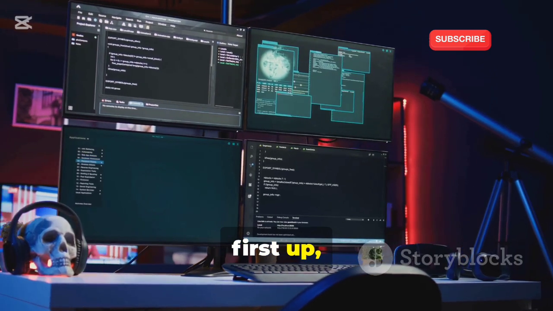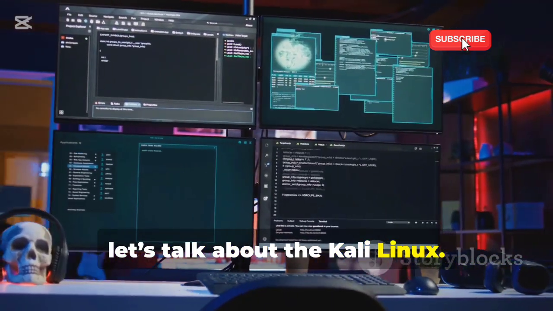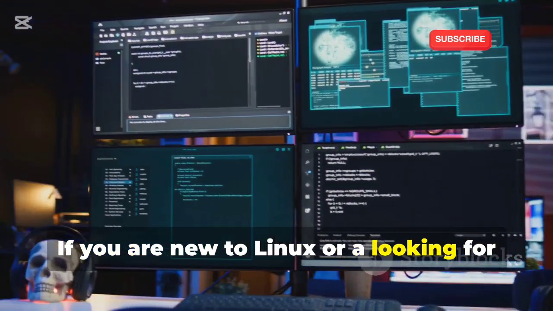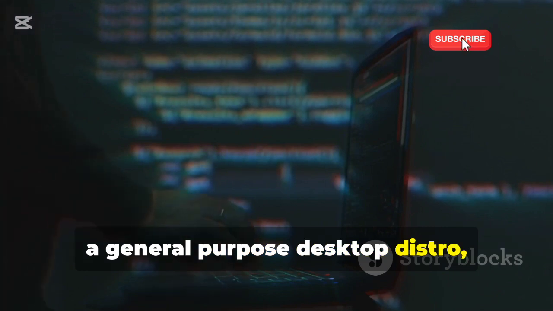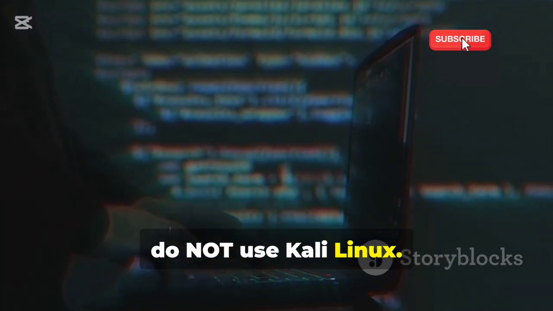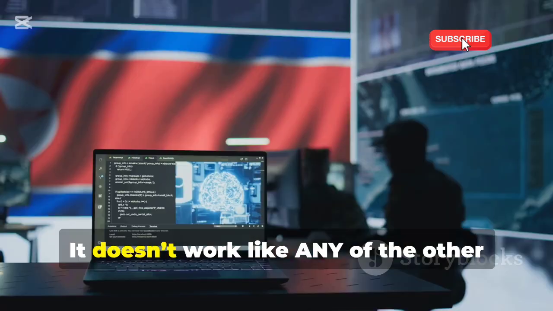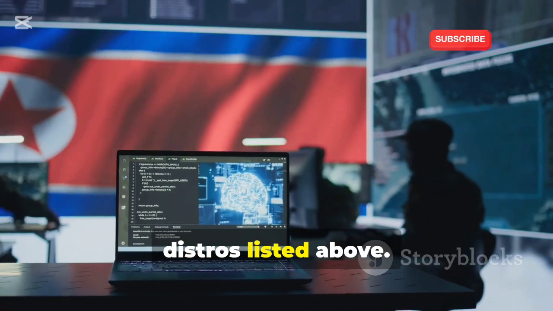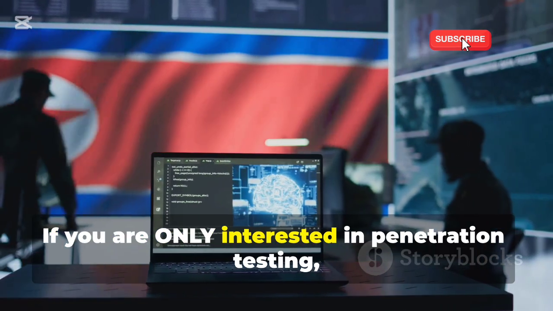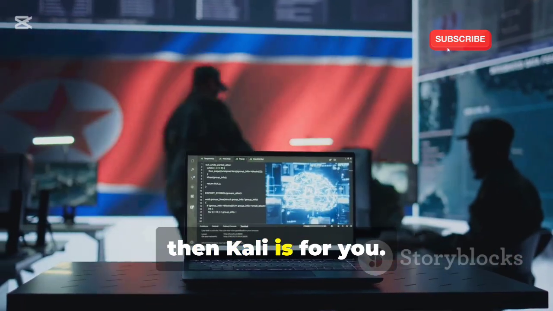Alright, first up, let's talk about Kali Linux. If you are new to Linux or looking for a general-purpose desktop distro, do not use Kali Linux. Kali is a very specialized Linux distribution. It doesn't work like any of the other distros listed above. If you're only interested in penetration testing, then Kali is for you.